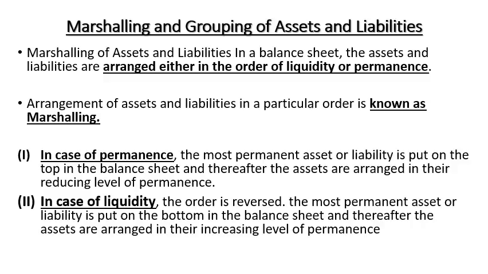What is the meaning of the order of permanence? In the order of permanence, generally we represent at the top the assets and liabilities which are permanent, that means fixed, long term. Then in order, reducing the time periods to the next one. It means the long term data will be represented first and then the short term assets and liabilities. In case of liquidity,